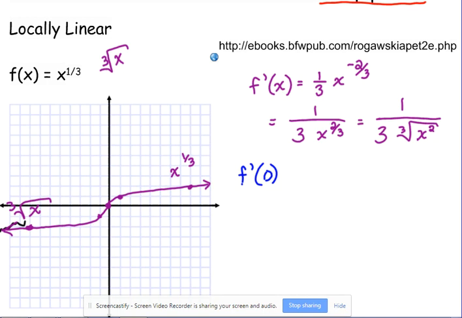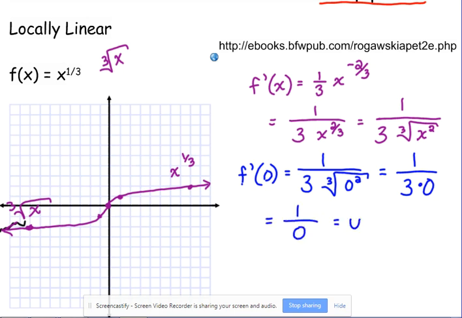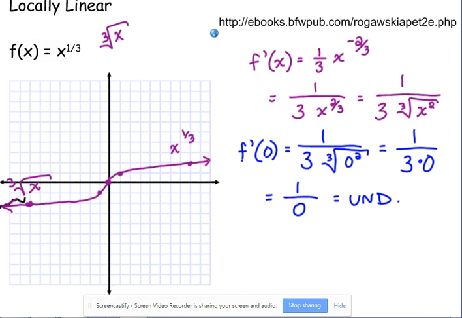This function is continuous everywhere, okay? There are no jumps, there are no holes, there are no asymptotes. We're good. Continuous function. So let's plug in 0 into the derivative, okay? 1/3 times the cube root of 0 squared. Well, 0 squared is 0. The cube root of 0 is 0. So we've got 1/3 times 0. 1/0, that's undefined. Okay, we can't divide by 0. That's undefined. So the derivative does not exist at 0.